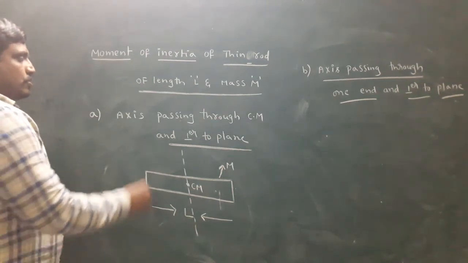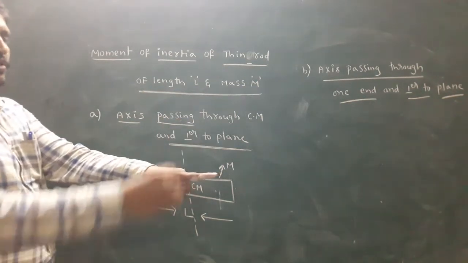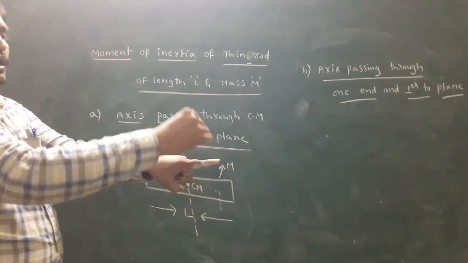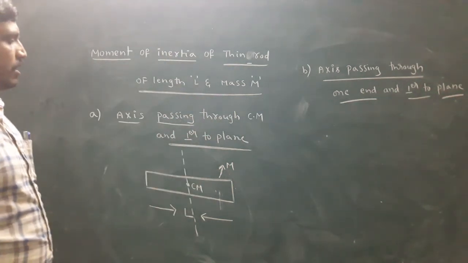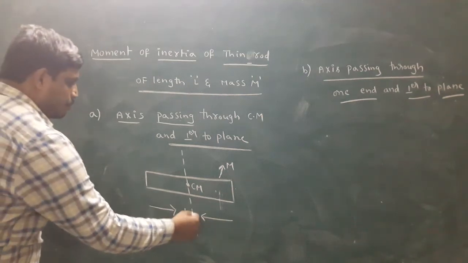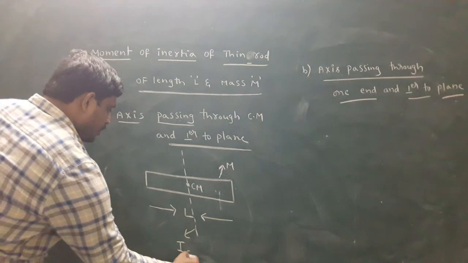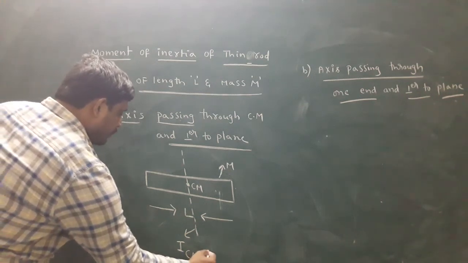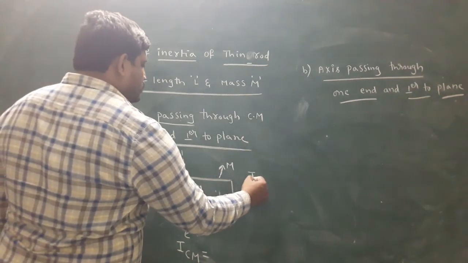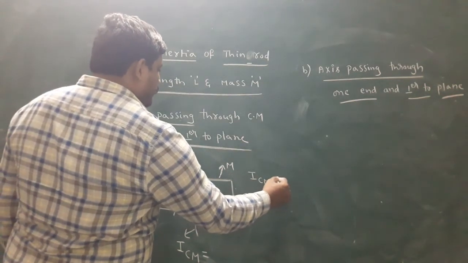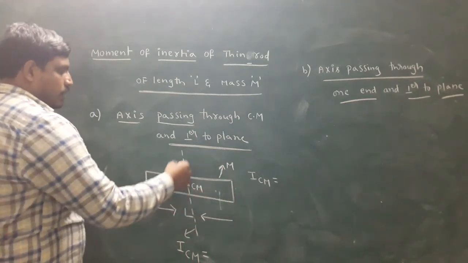About this axis, the body's moment of inertia is simply ICM, the moment of inertia of a thin rod.